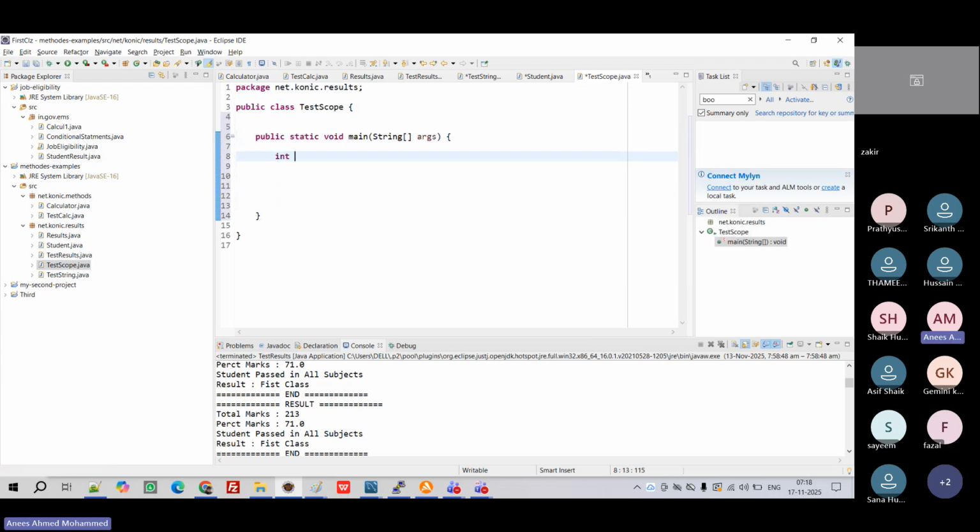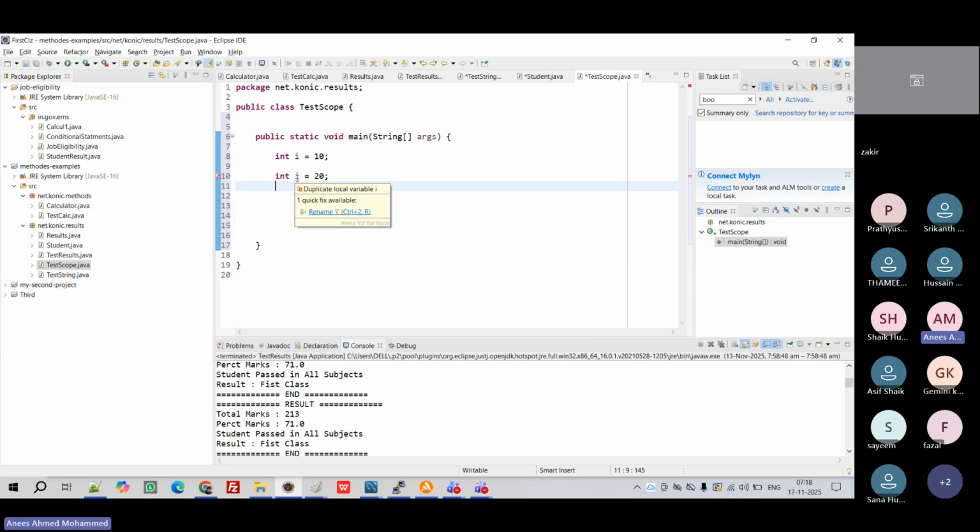Now, if I'm writing int i is equal to 10, can I again use int i? I'm writing int i is equal to 20. What will happen? It shows an error, sir. What error will it show? Red color is coming at runtime. When I keep the mouse over it, you can see the error. What is the error? Duplicate local variable. You need to understand this. It's saying in local we have a duplicate.